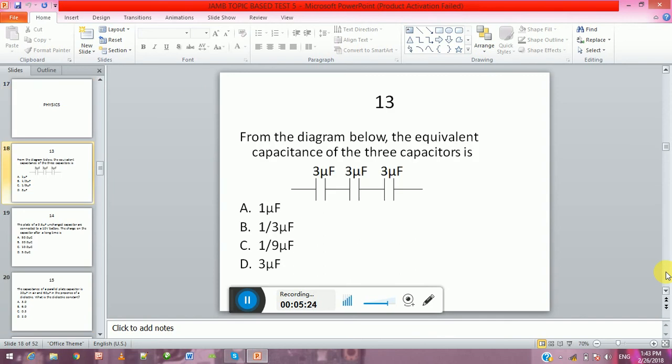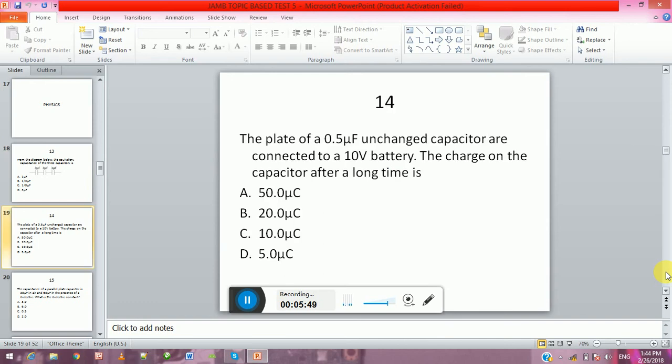Physics. From the diagram below, the equivalent capacitance of the three capacitors is, the diagram is 3 microfarad connected in series to another 3 microfarad, connected in series to another 3 microfarad. So what is the equivalent capacitance? A. 1 microfarad, B. 1/3 microfarad, C. 1/9 microfarad, D. 3 microfarad.